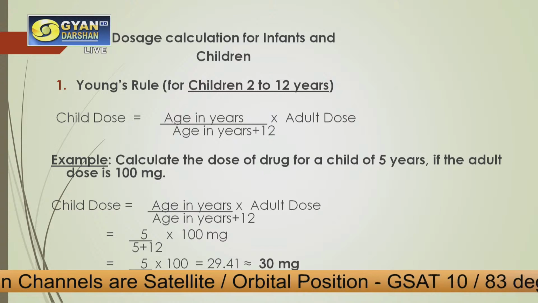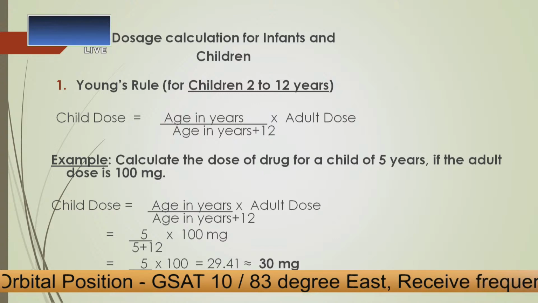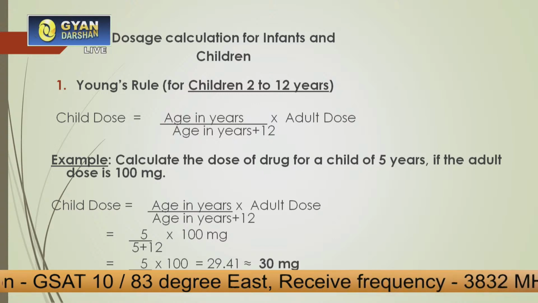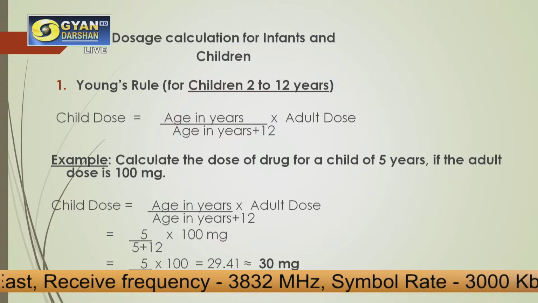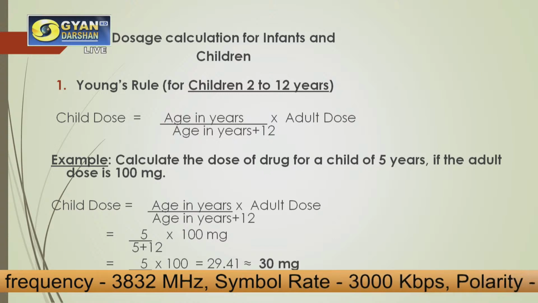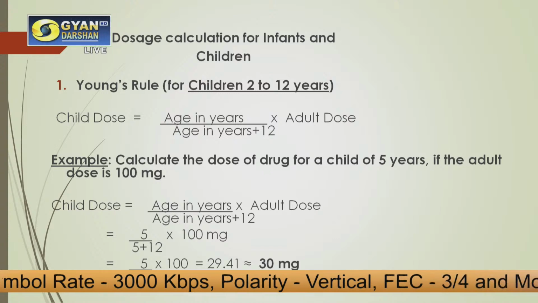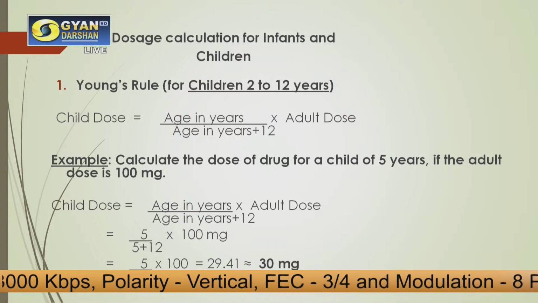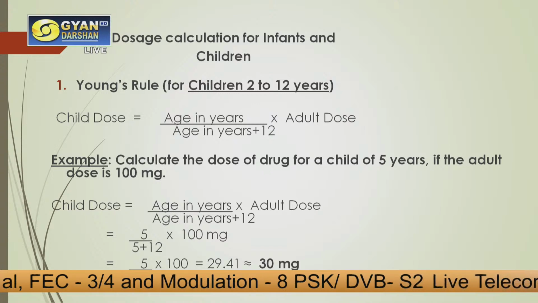According to Young's rule, the dose for a child is the age of the child in years divided by the age of the child in years plus 12, which is a constant, into the dose of the adult. We have to know the adult dose here.